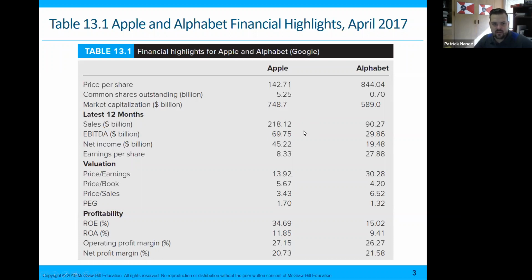Then we have sales. EBITDA is earnings before interest, taxes, depreciation, and amortization. We have their net income, their earnings per share, and the price to earnings ratio. The price to book, so the price to book value. The price to sales, their price per share to sales, and then the price to earnings growth, PEG, I believe. And then we have their return on equity, return on assets percentage, operating profit margins, and net profit margins.